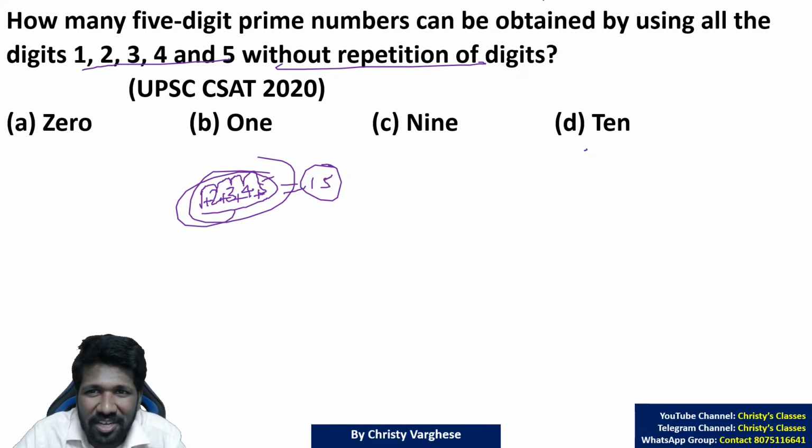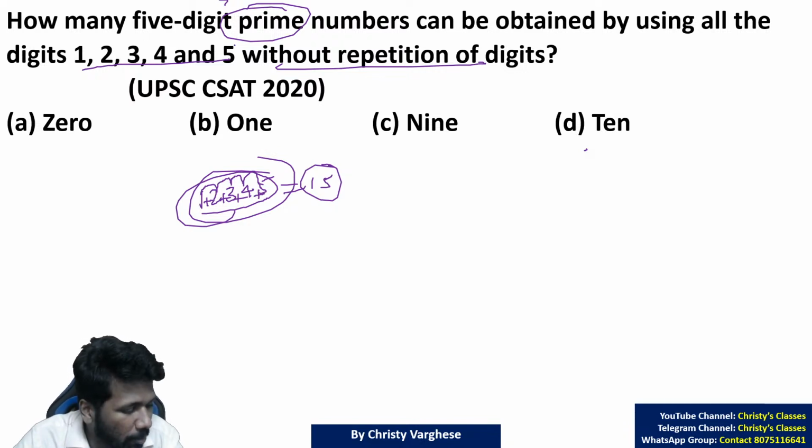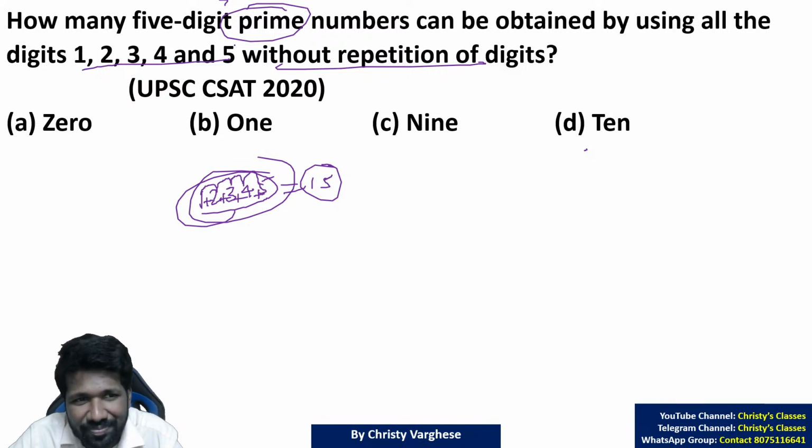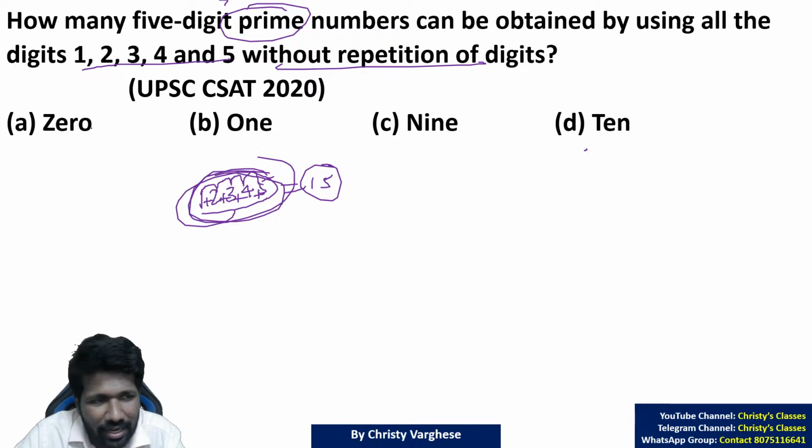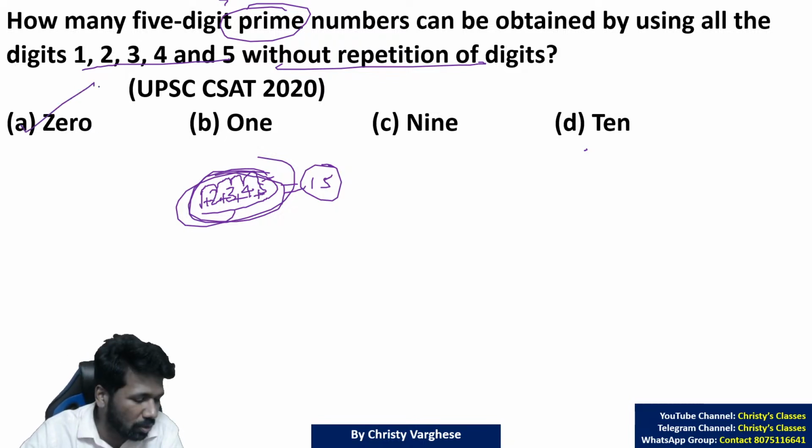If the number is a multiple of 3, that cannot be a prime number. A number can be a multiple of 3 only for the prime number 3. But this is not the prime number 3. 1, 2, 3, 4, 5 rearrangement, it's a 5-digit number. So clearly there is no such number. 0 is the answer.